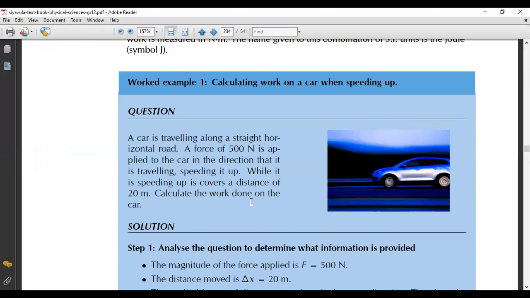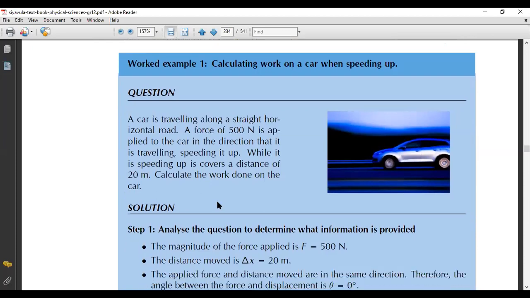Calculate the work done. So what do you do when you get a problem like this? The first step is you need to analyze the question to determine what information you are provided with. So number one, here we've got the force, which is 500 Newton, and we've got the change in x, which is 20 meters. So now we can calculate the work done.